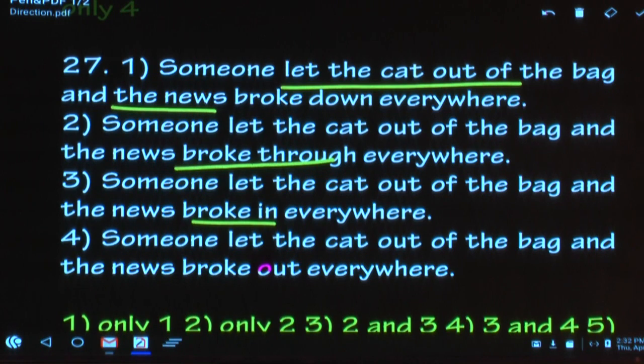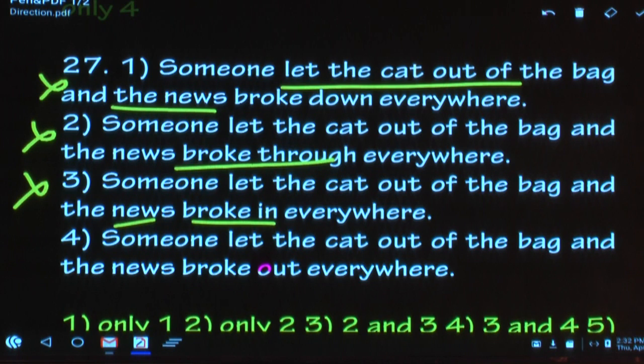Write the second meaning of break in. Break in also means to enter by force. F-O-R-C-E. But generally we don't use this one to convey this particular meaning. In brackets you write break into. We use a different phrasal verb. Which one is that? Break into. Both mean the same. Break into, to enter by force. So does it go with news? No, mark it wrong. So 1 is not correct, 2 is not correct, 3 is not correct.